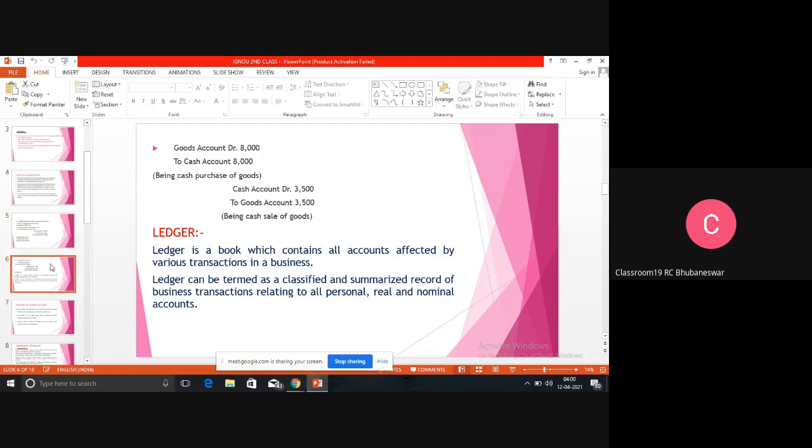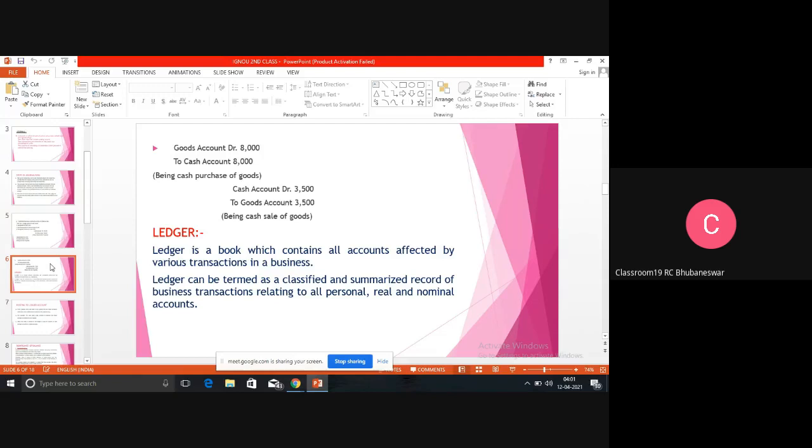There is a cash account, so any transactions related to cash we can put in the cash account. That means every time in journal, we have to write cash account debited, cash account credited. So when we are preparing the ledger, easily we can put all the transactions related to cash under one head, that is known as cash account.